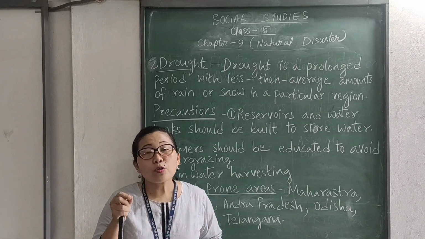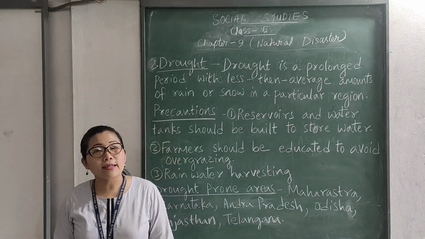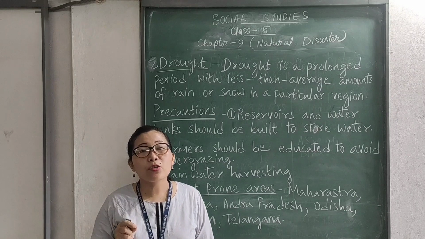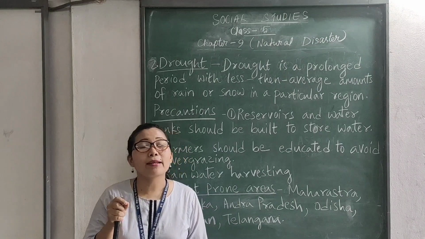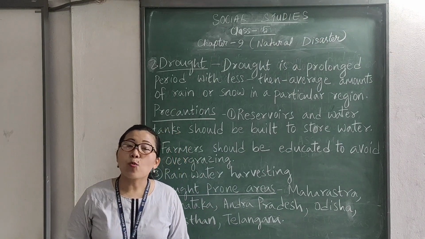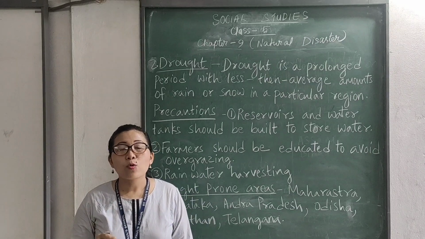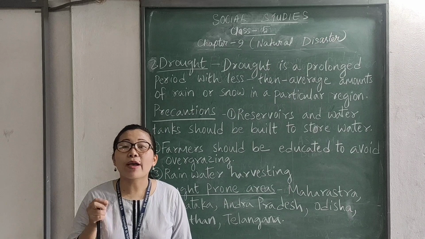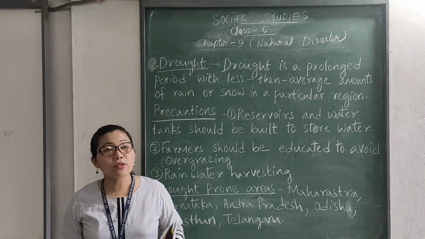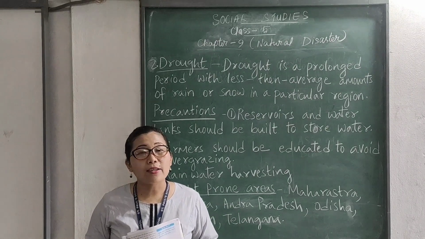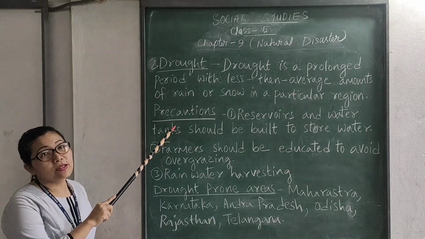Okay, so drought is one of the deadliest natural calamities. Why is it deadliest? It is deadliest because agriculture is the main source in India, and agriculture is dependent on rainfall and water supply. Okay, so if there is no rainfall or water supply, what happens to agriculture? It affects agriculture. That results in famine, inflation, and causes deaths on a large scale. Okay, now let us see the precautions, how we can prevent drought.